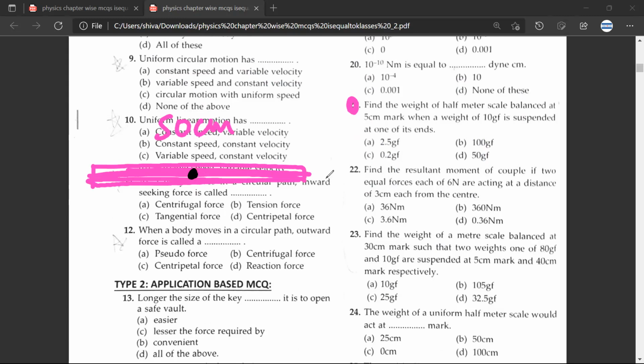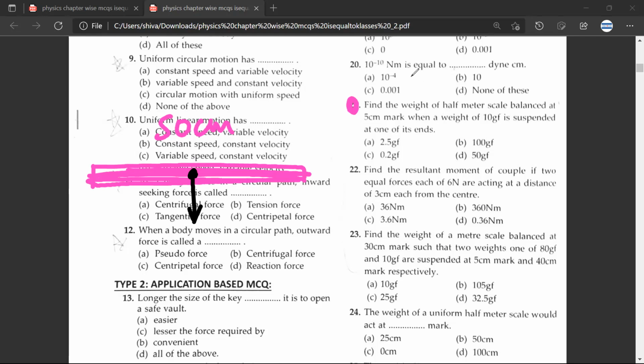The fulcrum is at 5 centimeter. Balanced at. See, what you need to understand is that the weight of the scale would be here. Have you understood? Yes, sir. Correct. The weight of the half meter scale would be at this 25 centimeter mark. Are we clear about this? Yes, sir. Okay, now let's go ahead.